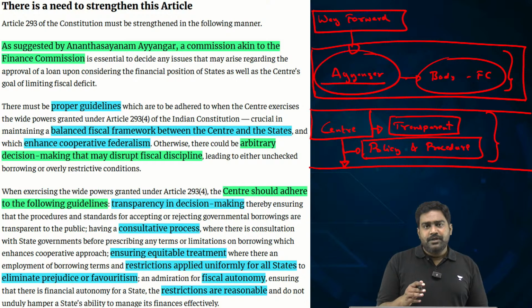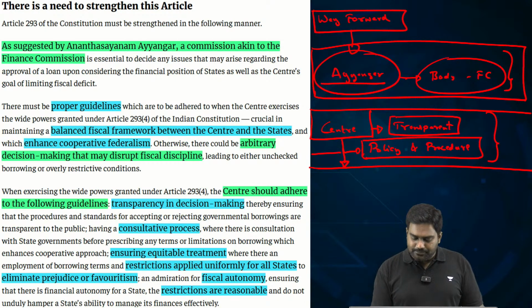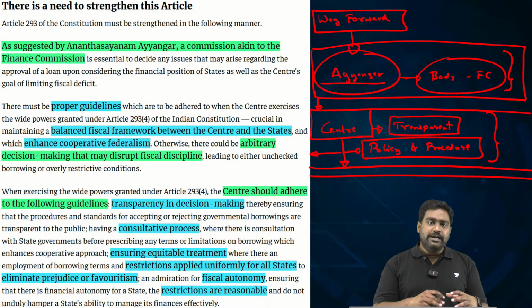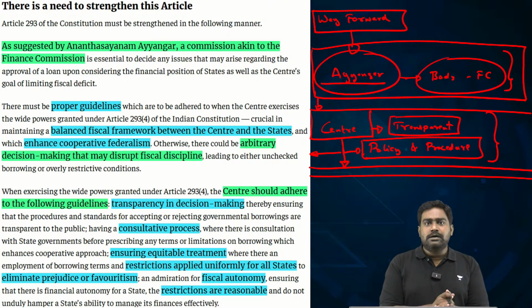It can't be seen to be showing favoritism towards certain states and discriminating against opposition ruled states. So if this can be done, if the center can bring in more transparency into its own procedures by bringing out guidelines, that could also solve the problem.